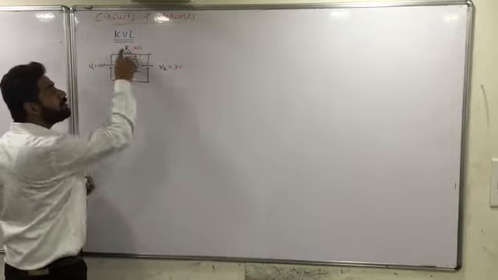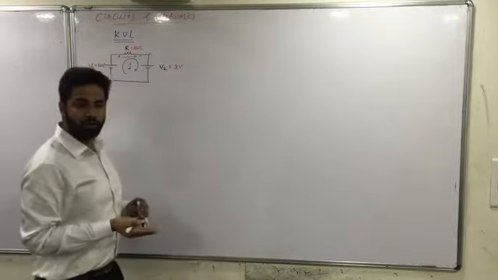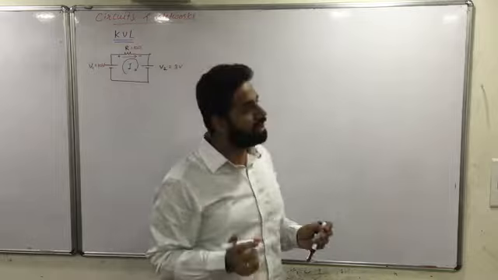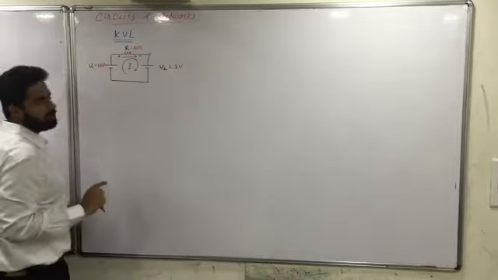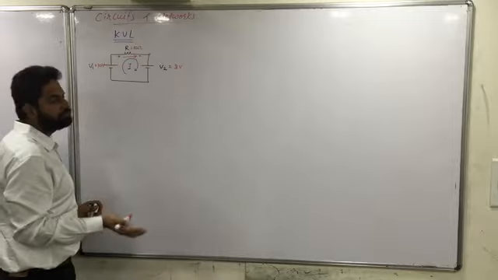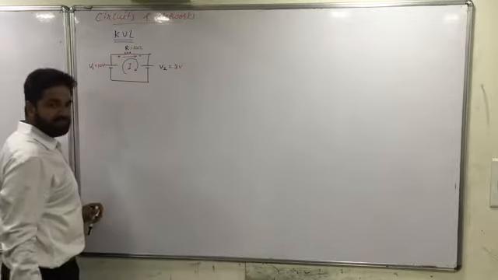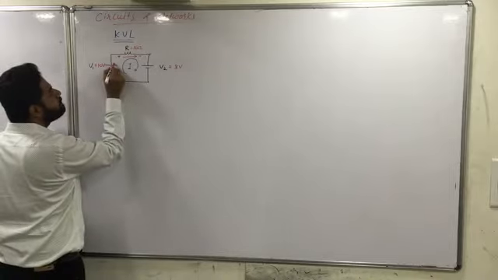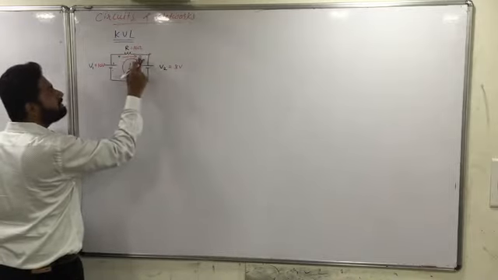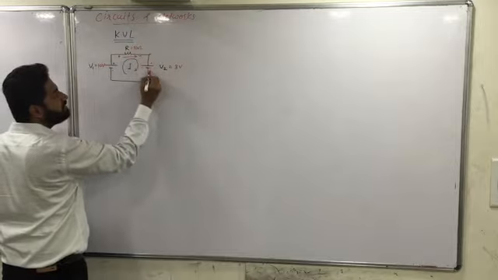So what is the voltage across this resistor? It is given by Ohm's law. Ohm told us V is equal to I into R. So the current flowing through this branch is I, and the resistor of this branch is 10 ohms. So I can say it is 10 into I. Is it clear? Fine. Okay, so very simple circuit. This is negative, this is positive, this is positive, this is negative, this is positive, this is negative.